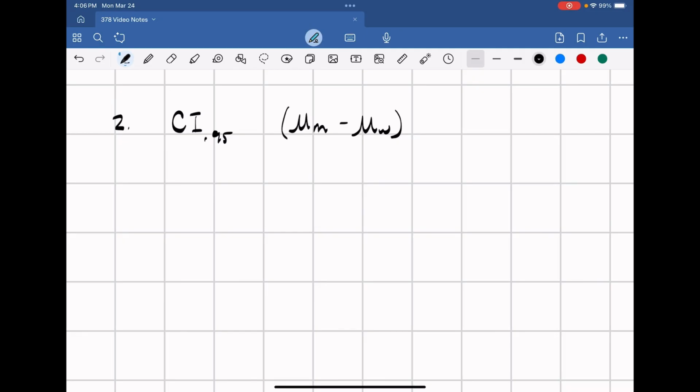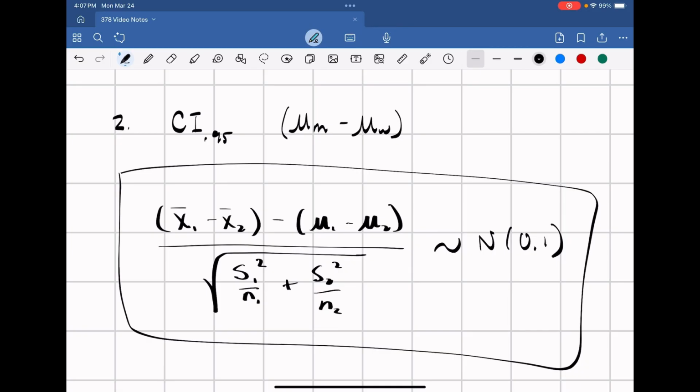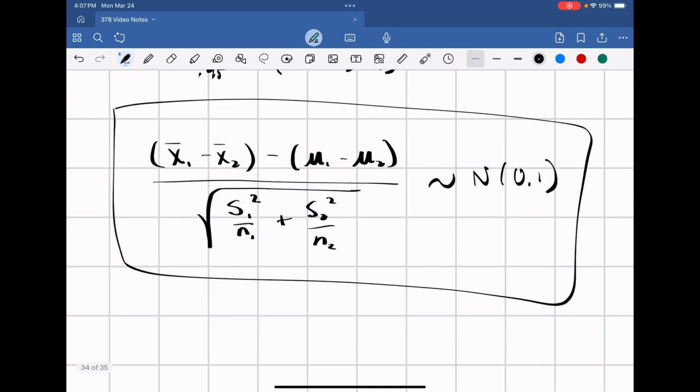In this case, we can use the notion that (x bar 1 minus x bar 2 minus (mu 1 minus mu 2)) divided by the square root of s1 squared over n1 plus s2 squared over n2, if these are independent, is distributed as a normal 0, 1. So this is the equation we're going to use to create the 95% confidence interval for this next part, where we're looking at the difference.